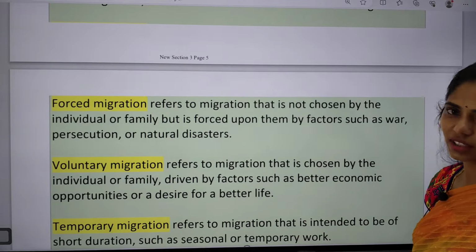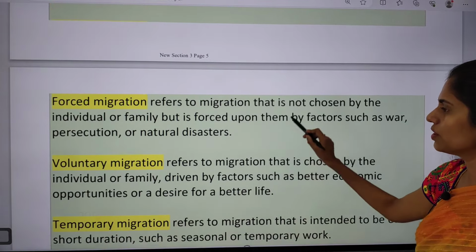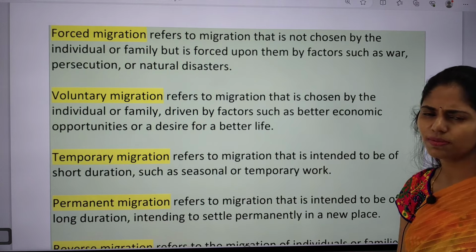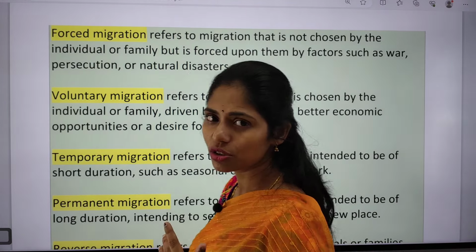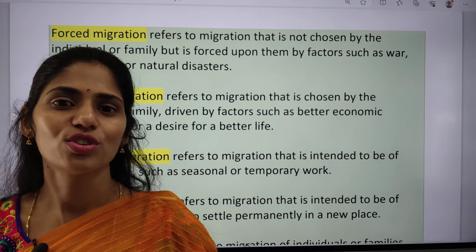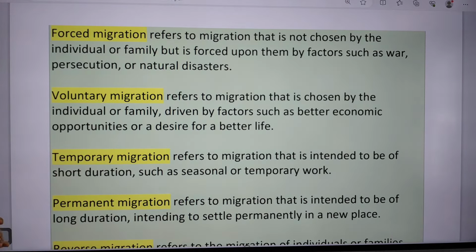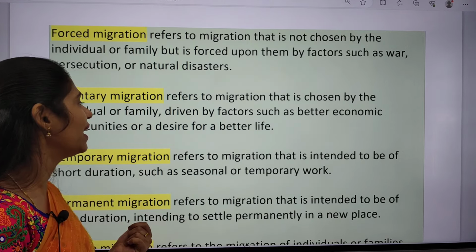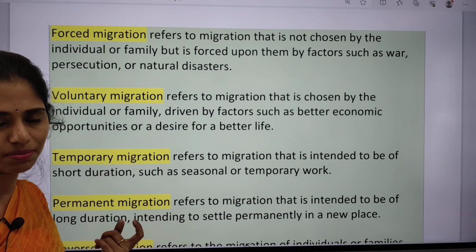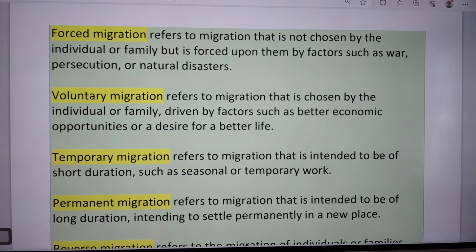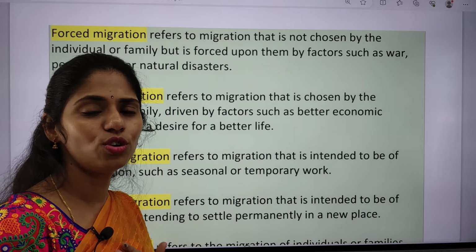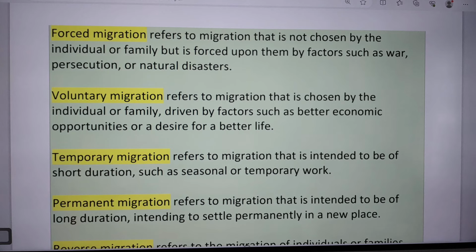So this is one important type. The next one is forced migration. Forced migration means I don't want to go, but someone is forcing me to go. It is migration that is not chosen by the individual or family, but is forced upon them because of factors like war, persecution or disasters. I am forced to move. That is called forced migration.